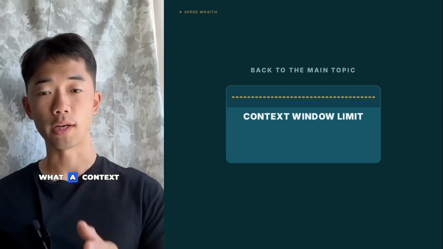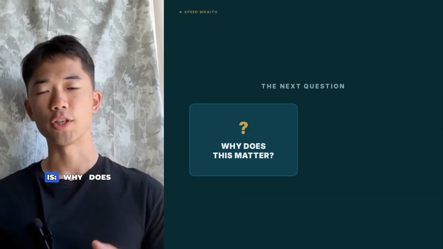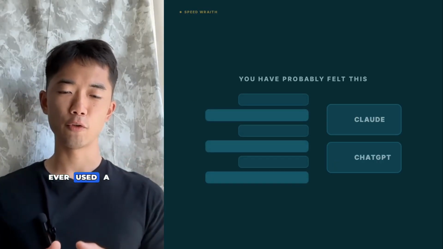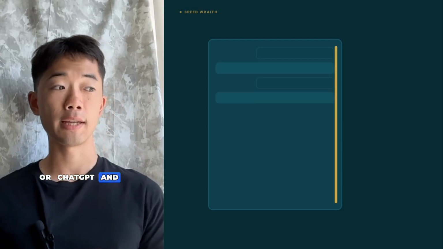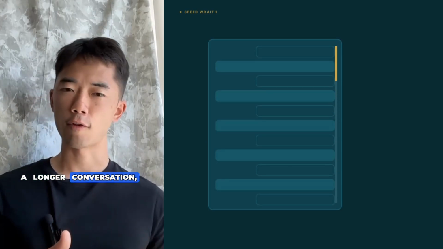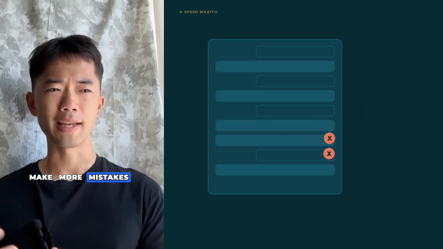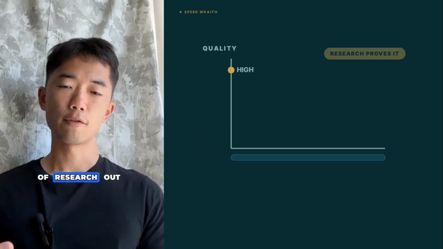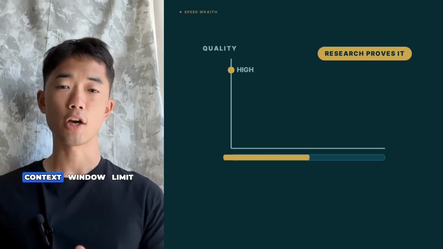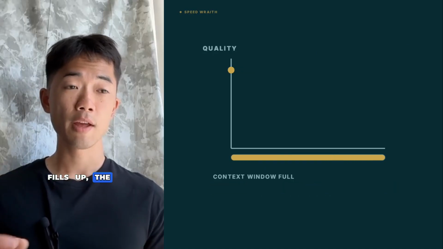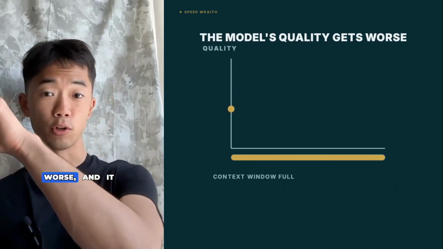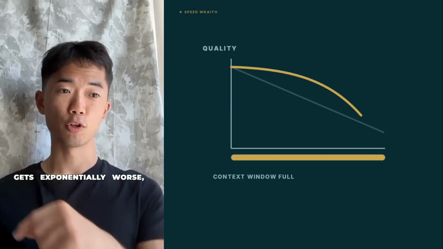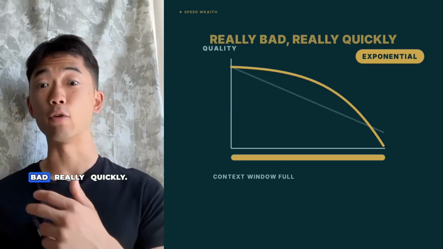Once you understand what a context window limit is, the next question is, why does this matter and what should I do about it? Well, the reason it matters is because if you've ever used a platform like Claude or ChatGPT and noticed that after a longer conversation, it starts to make more mistakes or it just becomes worse, this is the exact reason. There's a lot of research out there that proves that as a context window limit fills up, the model's quality gets worse, and it doesn't just get worse linearly, it gets exponentially worse, which basically means it gets really bad really quickly.